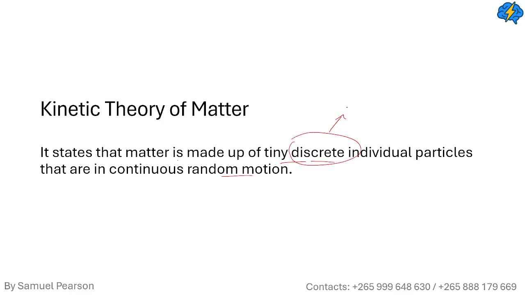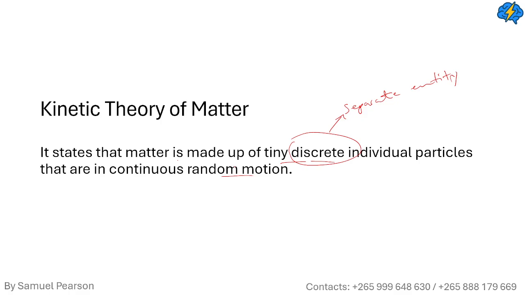Those particles exist as separate entities. That's the kinetic theory of matter.